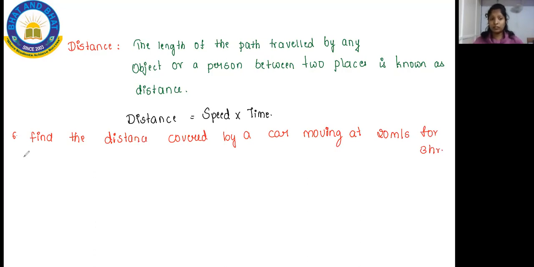All of you have a look at the question. What you have to find here is the distance, and they're telling that the car is moving. That means in 1 second, the car is going to cover 20 meters of distance. So if the car is moving at a speed of 20 meters per second, in 3 hours, how much distance will it be covering? That is your question.